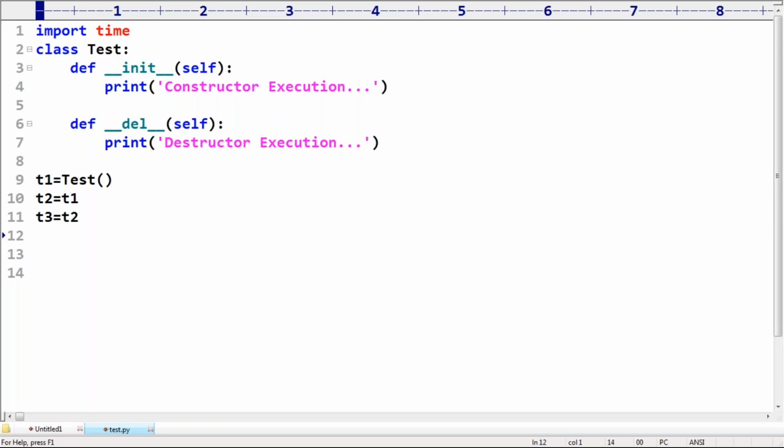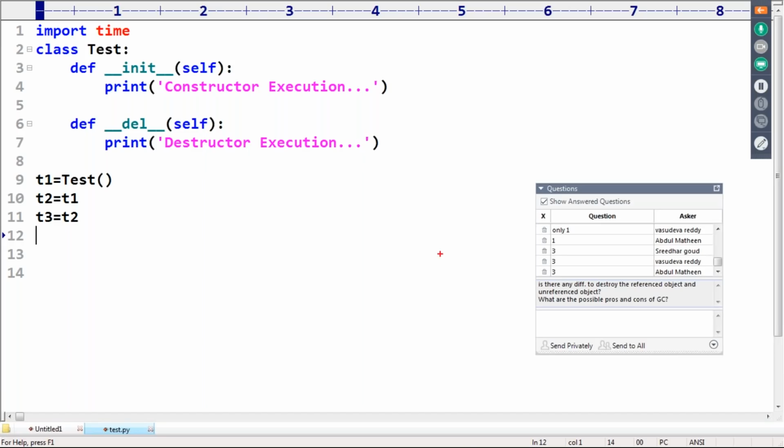Please observe that carefully, sir. How many objects are there? Only one object. How many reference variables are there? Three reference variables are there. Are you getting three reference variables pointing to the same object?